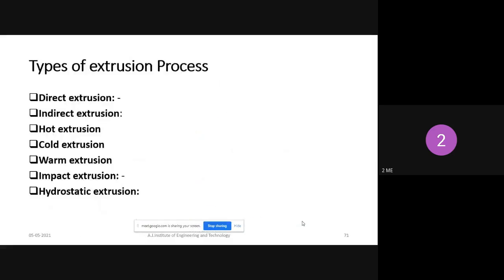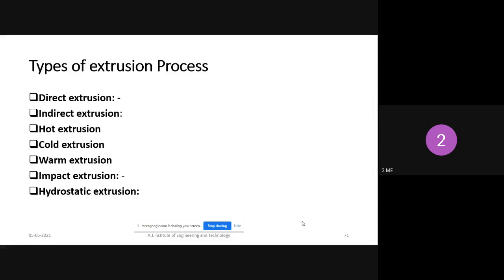So hot extrusion is nothing but the metal is heated beyond the recrystallization temperature. Cold extrusion is nothing but the metal is worked below the recrystallization temperature. Warm extrusion is nothing but initially the metal is heated in a furnace, then allowed to solidify. That is called an ingot or billet.